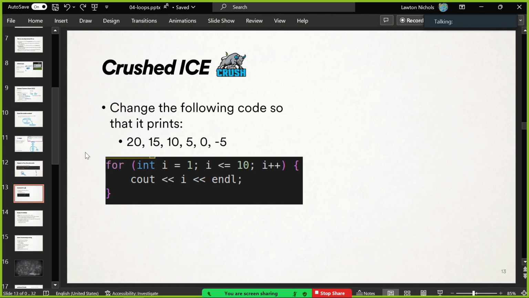I want to print 20 first. We were incrementing before, going to the next value, one more. Now it's got to be 5 less. Those are like the 3 main pieces.